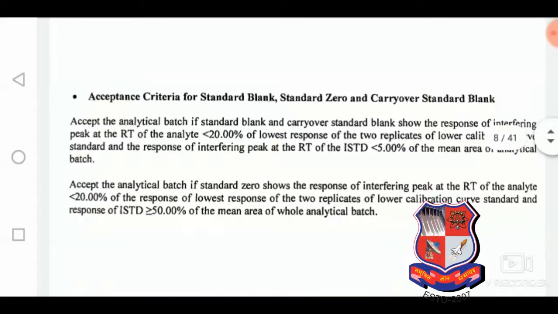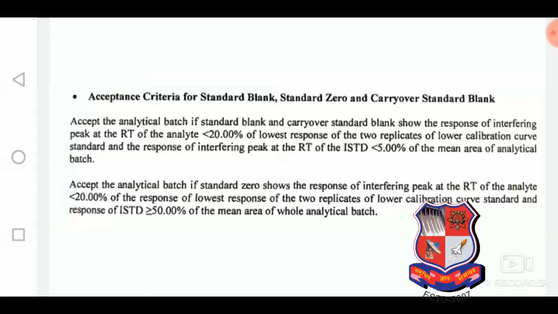And acceptance criteria for the standard blank and standard zero is over here: accept the analytical batch if standard blank carryover, standard blank shows the response of interfering peak at the RT of analyte, that is less than 20% of the lowest response of the two replicates of lower calibration curve standard, that is the lowest standard.